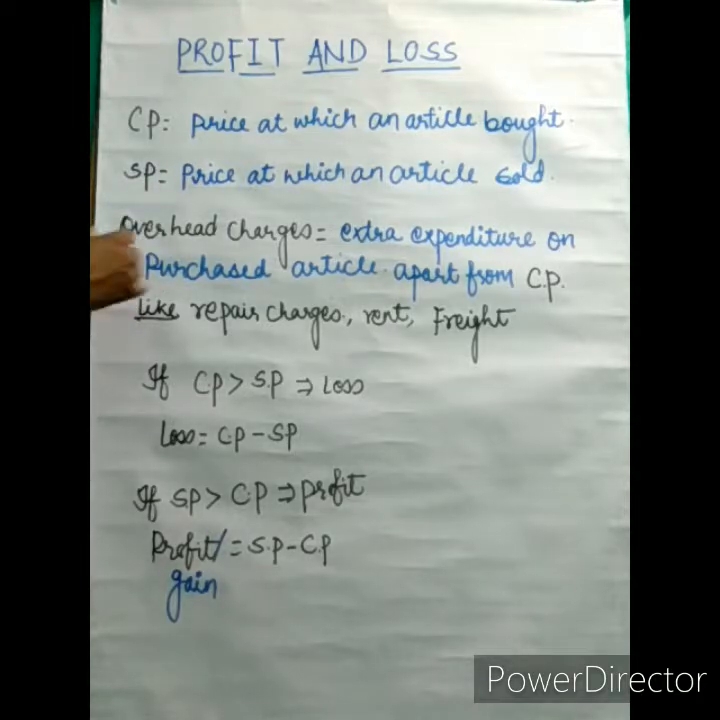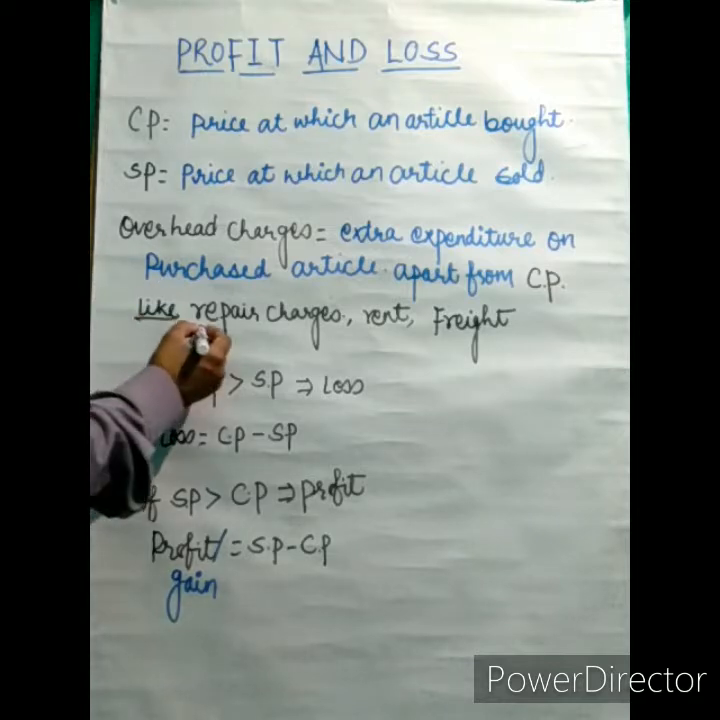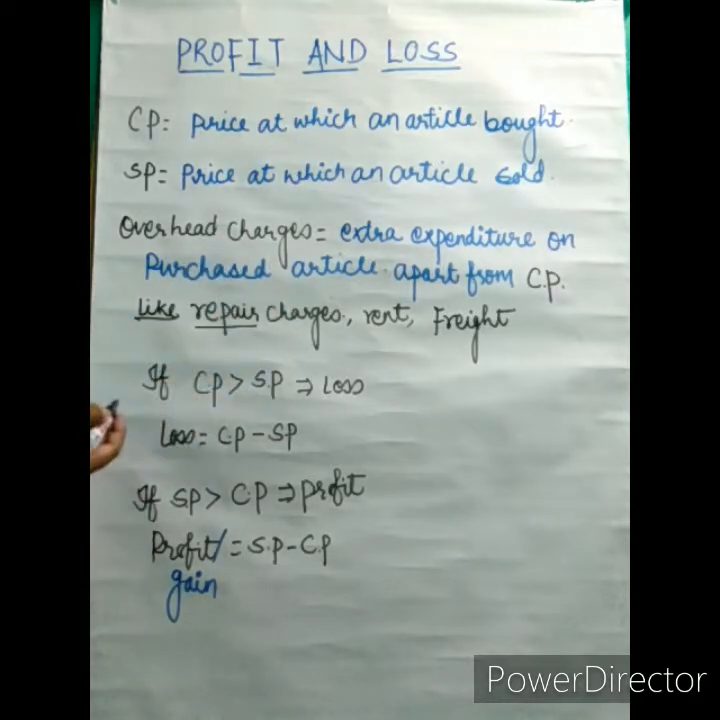Later there are some overhead charges, or we can say extra expenditures apart from the CP. Like you purchase one television from the market, later you hire a laborer, that laborer brings that television up to your home and you give some money to him. These are called extra charges. Like you buy one cycle and later you repair it, you spend some money on repairing, so that is called extra charge.